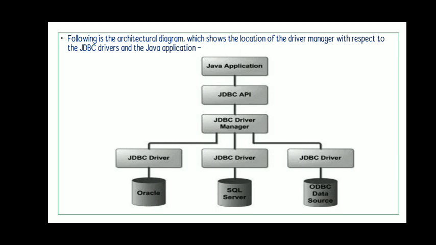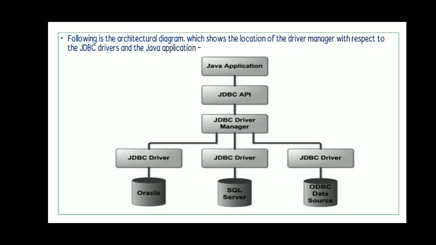If you want to access any database, you have to communicate with the JDBC API, and this JDBC API will have to get the connection with the JDBC driver manager so that this manager can communicate with the JDBC driver for getting access from the different database sources.